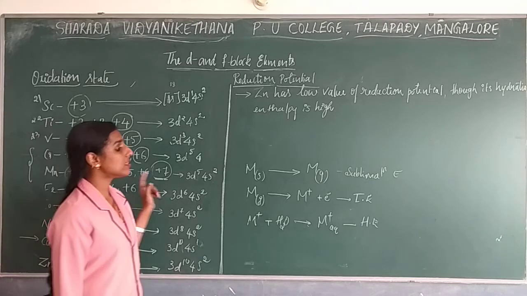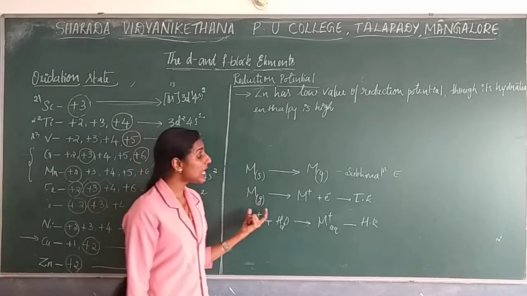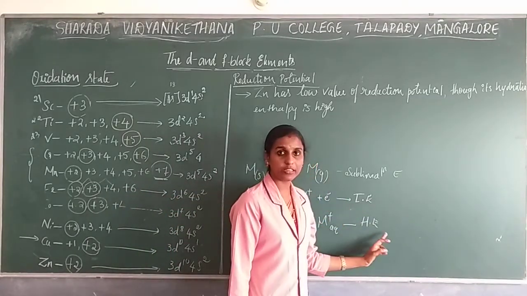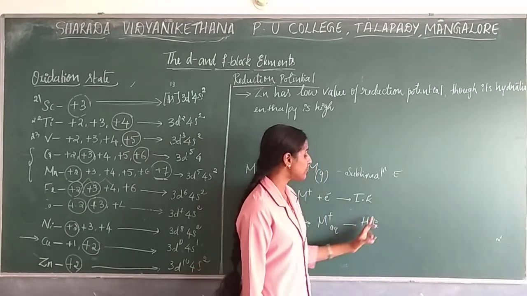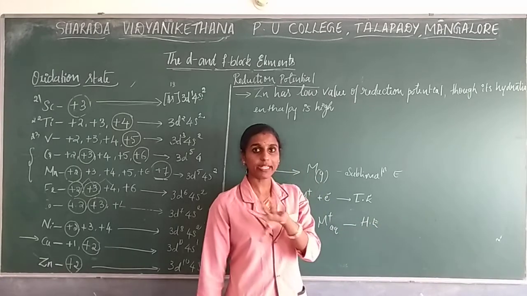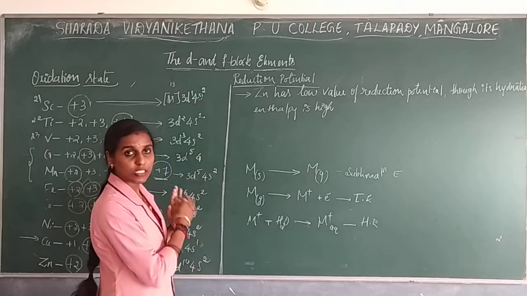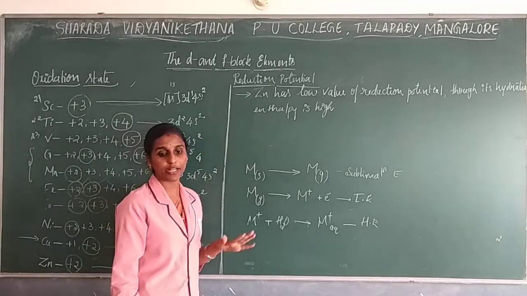Why is it so? Because in the D block elements, the ionization enthalpy will be more, as well as the hydration enthalpy. So this reduction potential mainly depends on the ionization energy as well as the hydration energy of that particular metal. That's why it will be less when you compare with the S block. These D block elements will have lesser reduction potential values.